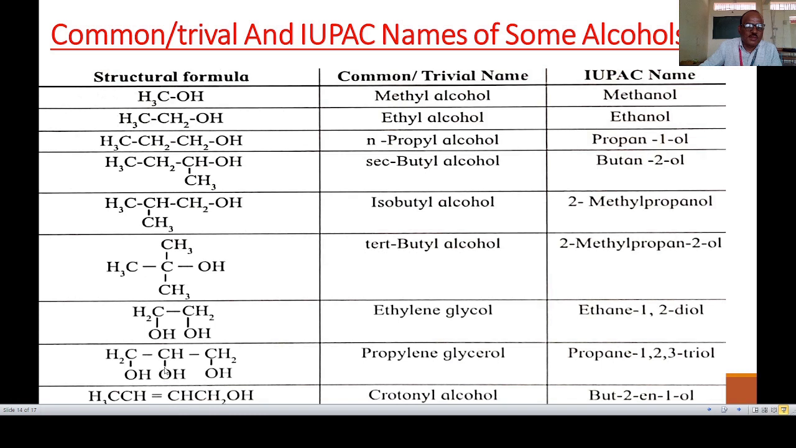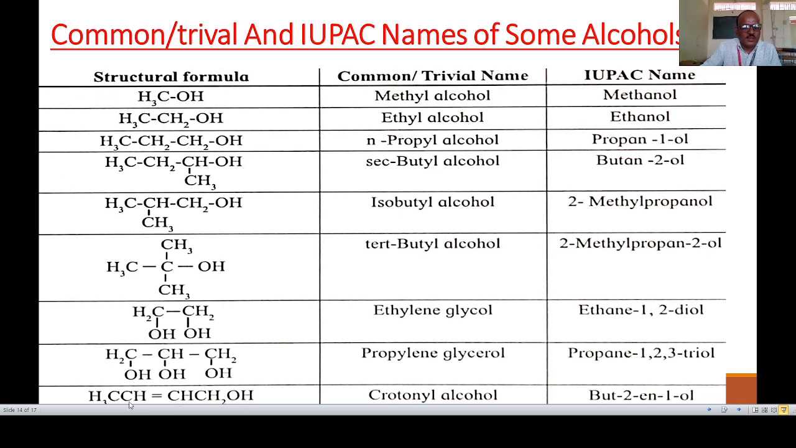Next example containing 3 OH groups, 3 carbon atoms in a continuous chain. So the common name is glycerol, and the IUPAC name of this compound: here carbon number 1, 2, 3, 3 OH groups, parent alkane is propane, therefore propane-1,2,3-triol, tri for 3 OH groups.